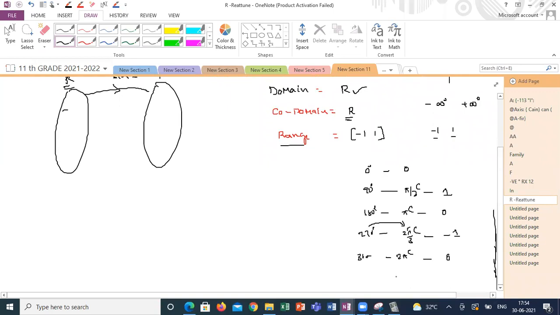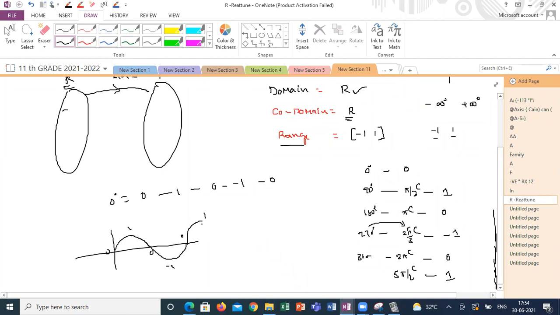And again, at 2 pi plus pi by 2, that is 5 pi by 2 radians, the value is 1. Again it is 0, then moves to 1, moves to 0, 0, -1 and 0. Again from 0 to 1, it keeps coming like this, 0 to 1, again 0, 0 to -1, 0.